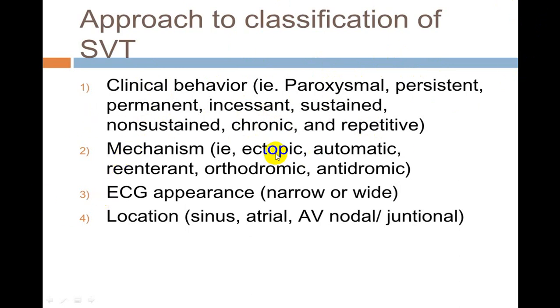Mechanism-wise, if it is arising because of an ectopic focus, it is called ectopic tachycardia, or it is because of enhanced automaticity, or there is a re-entry phenomenon, and this re-entry can be orthodromic or antidromic. These are the varieties of mechanisms. Depending upon the QRS complex we call it narrow or wide, and origin-wise, sinus, atrial, nodal, or junctional. That is the part included in supraventricular tachycardia.